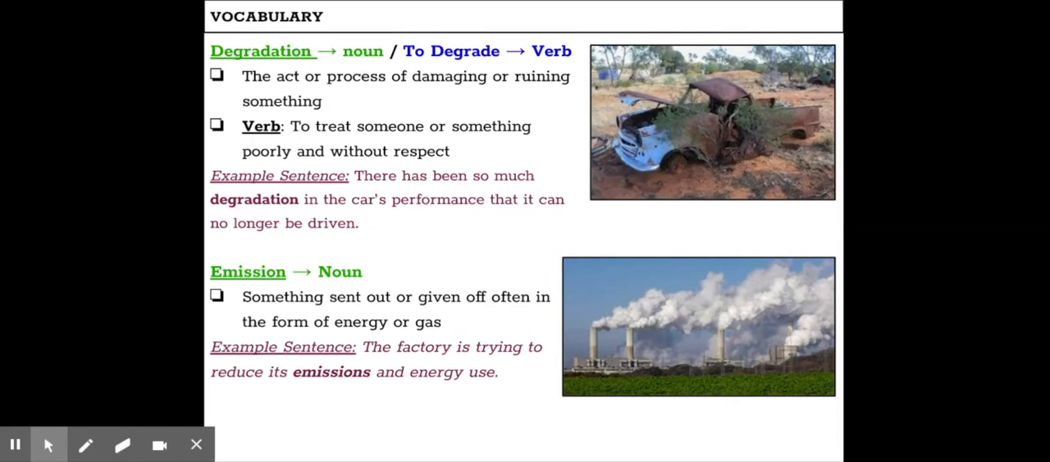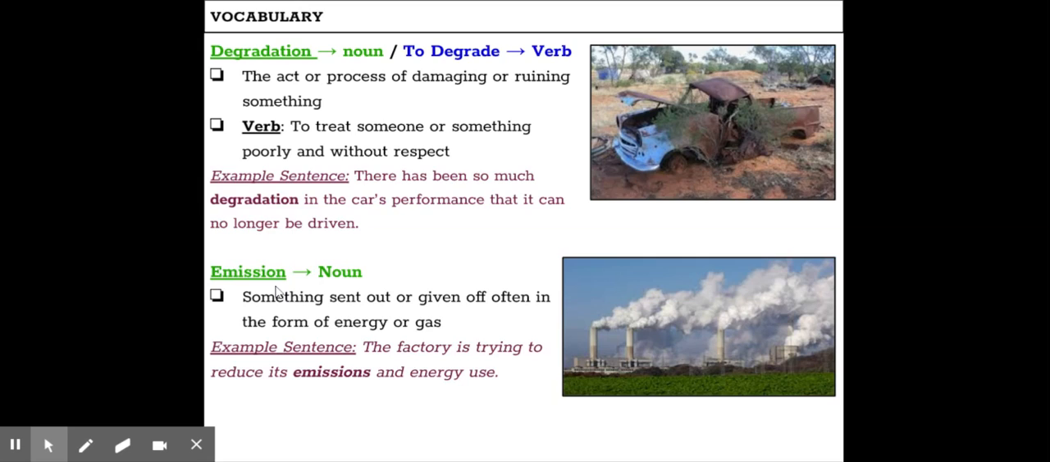Our next vocabulary word is degradation, which is a noun. The verb form is degrade. So it means the act or process of damaging or ruining something. As a verb, it means to treat someone or something poorly and without respect. So our example sentence, there has been so much degradation in the car's performance that it can no longer be driven. So if we look at this car, we see that this car is degraded. We cannot drive this. It has been damaged to the point of no return.